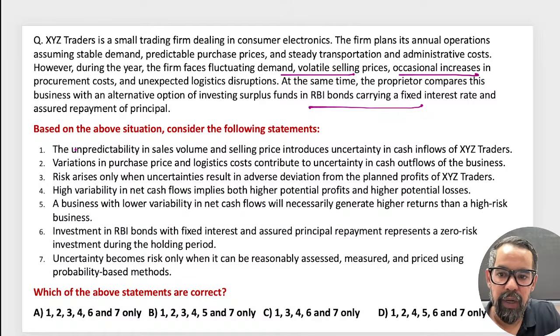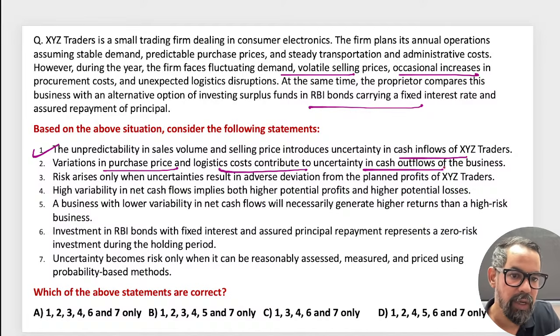So the unpredictability in sales volume and selling price introduces uncertainty in cash flows of the traders, which is true. Variation in purchase price and logistic cost contributes uncertainty in outflow of the process. True. Third one is risk arises only when uncertainties result in adverse deviation from the planned profit.